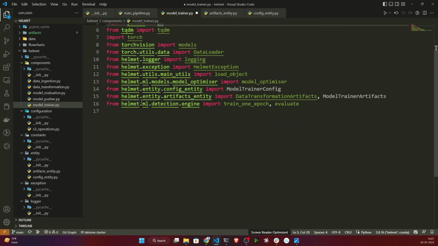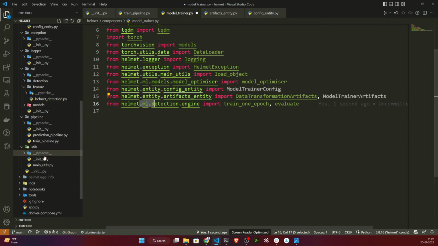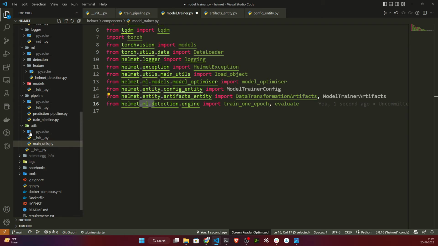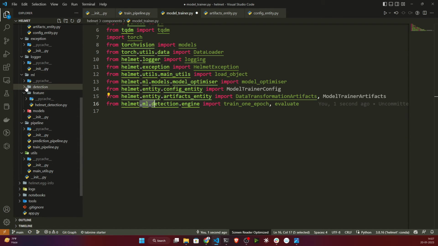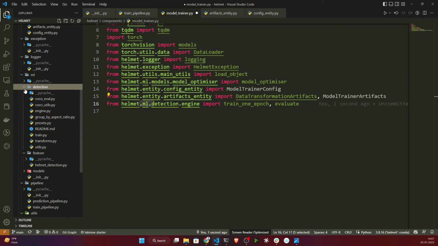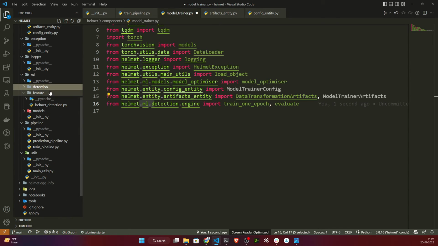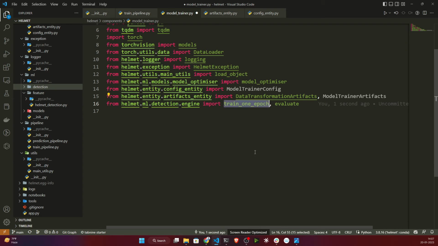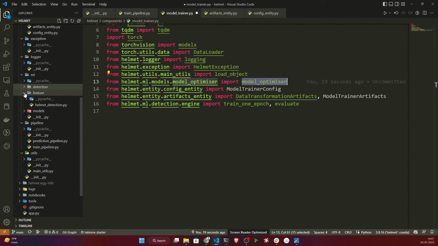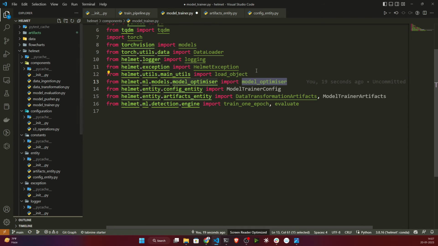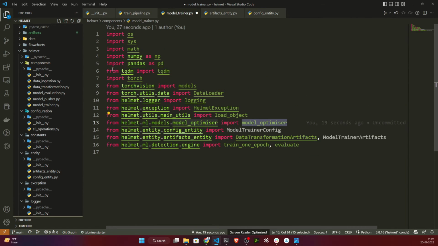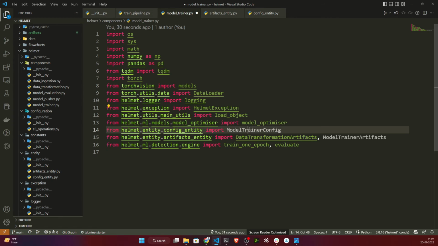Here, if you see, I'm also importing some things from the ML package, because this is a utility ML package we have created here. I downloaded this from the internet, so you don't have to worry, you just need to keep it here. From there you need the train one epochs and evaluate functions. And here I'm also importing my model optimizer. If you open these files, you will see everything. I'm importing it here. Now what you need to do: everything is showing perfectly, but model trainer config